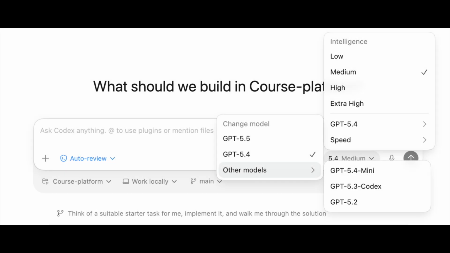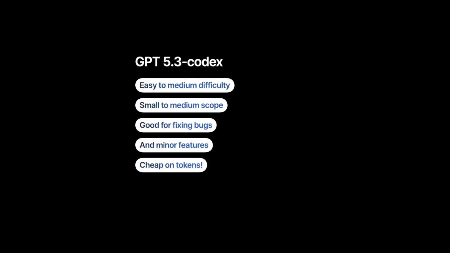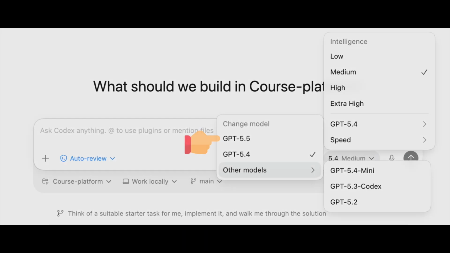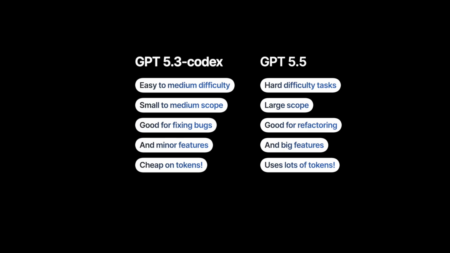Tip number 6 is use the right model. There are way too many models to choose from in coding agents these days, and the question is, which ones should you actually use? Here's what I've learned from working closely with the OpenAI ones for hours and hours every day. Use GPT 5.3 Codex for easy to medium difficulty tasks that are small to medium in scope, like fixing bugs or implementing minor features that require interviewing. Use GPT 5.5 for big and or complex tasks, like most refactors and big features that require planning.